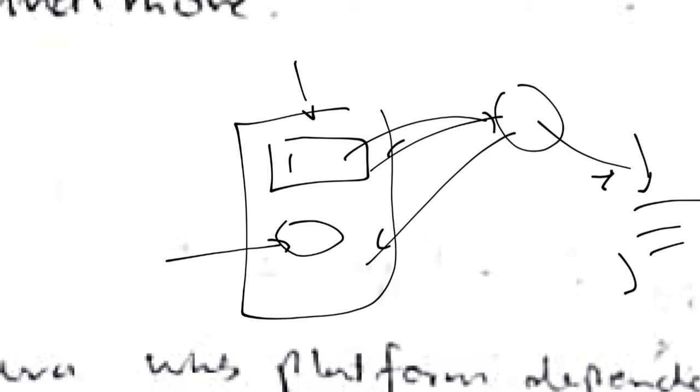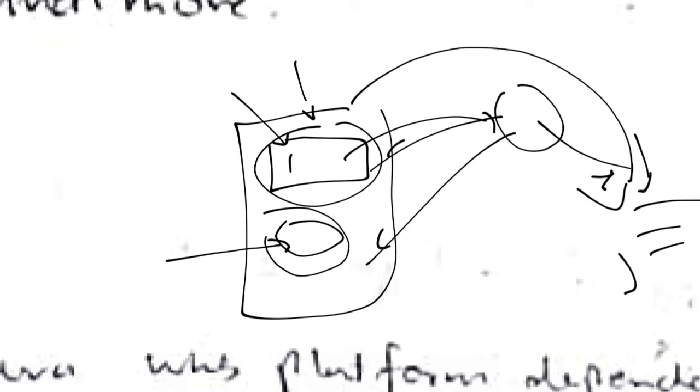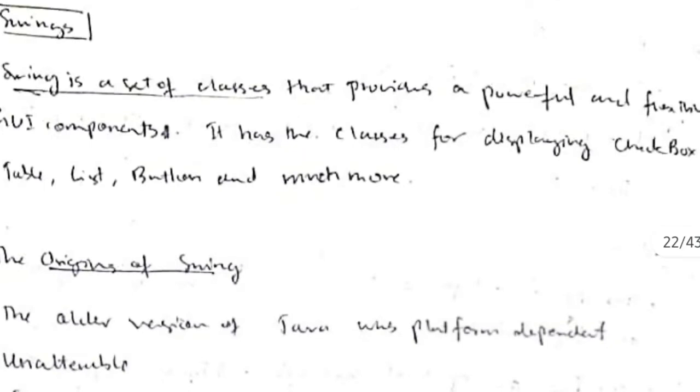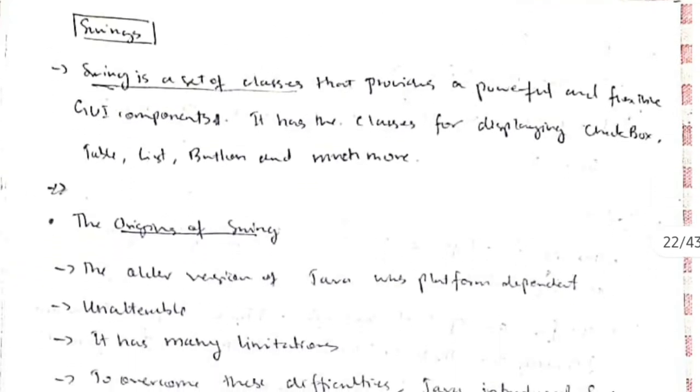So what we discussed is the mechanism of this working, but how to implement this text view here and the button here and the other views here, that is defined by Swing. Swing has a separate class for implementing this one, which is text view, and implementing button and so on. Okay, so we'll be discussing Swing in this second half of the module.